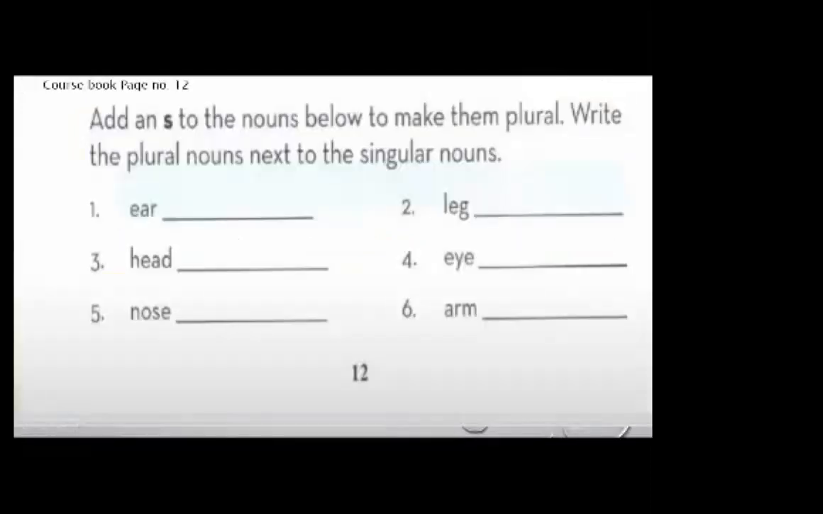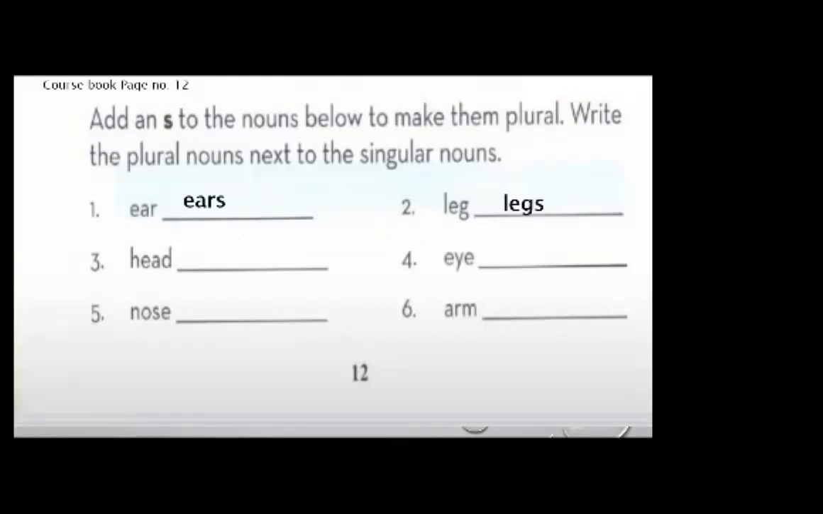Now this is page number 12 of your course book. Add an s to the nouns below to make them plural. Write the plural nouns next to the singular nouns. Dear student, take out your pencil and open your book to page number 12 and do this exercise with me. Ear. What will be the plural noun of ear? Yes, very good. The plural noun of ear is ears. The second one is leg. What is the plural noun of leg? The plural noun of leg is legs.